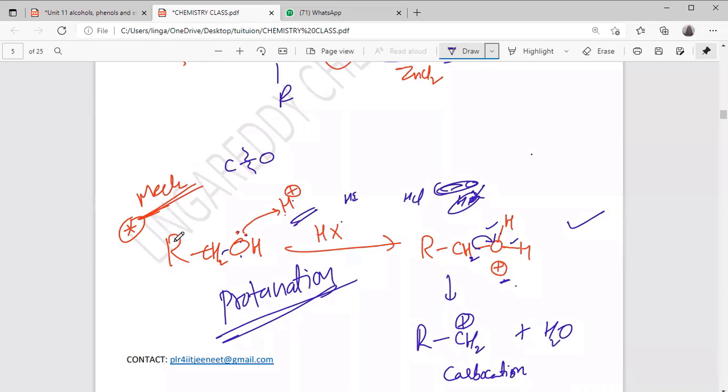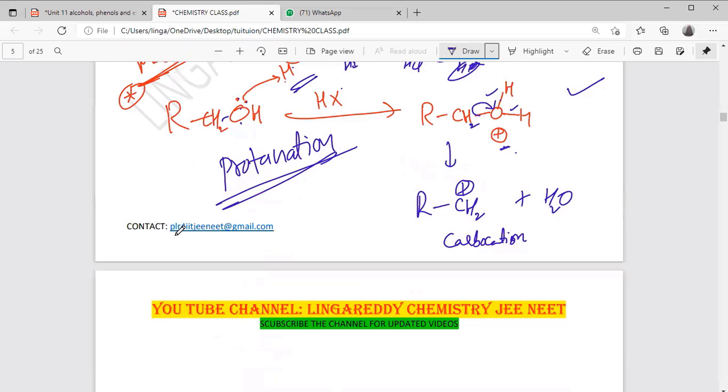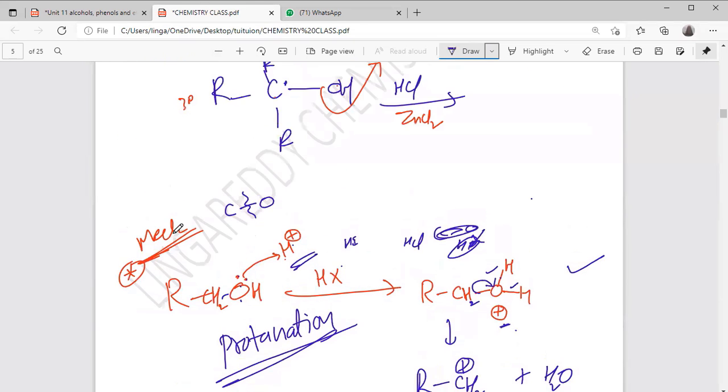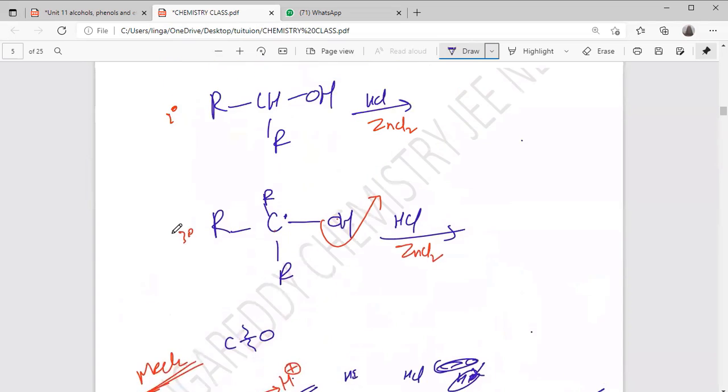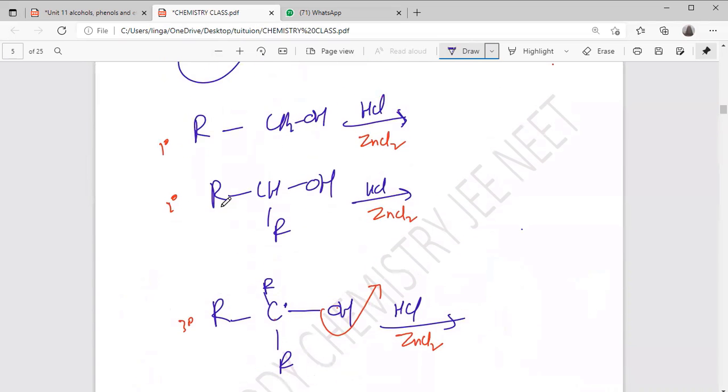You want to ask something? No, sir. I just wanted to know what zinc chloride will do. Zinc chloride is a catalyst here. You may have heard of a catalyst. Catalyst means what? It increases the rate of the reaction. Yes, sir. HCl, if you use it directly, there is no use. It is very, very slow. Even for tertiary alcohols it will take more time. If you use zinc chloride, the reaction will carry on.